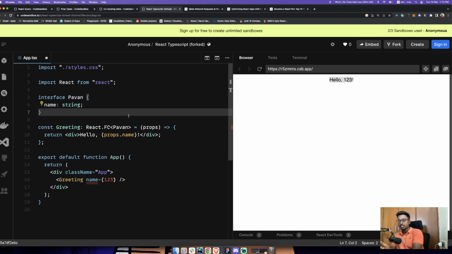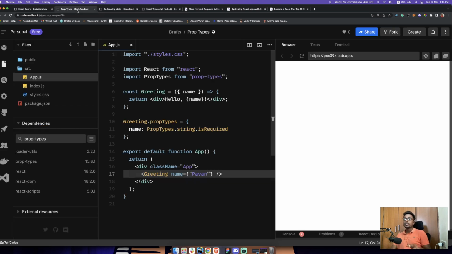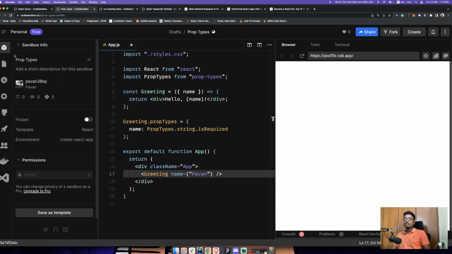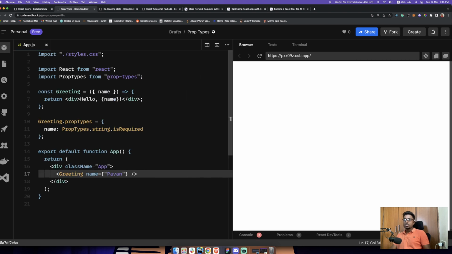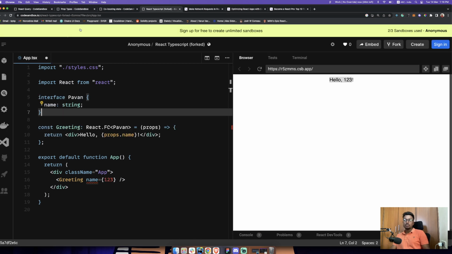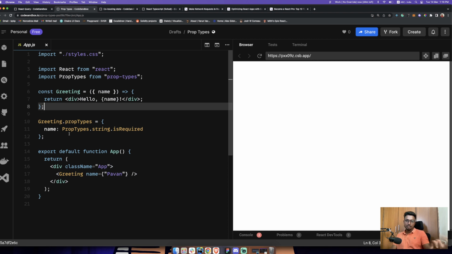You're working with JavaScript, which is not a bad thing. It's a very good thing. But you don't want to rush to TypeScript, yet you want to implement these type checks in your React app. Don't worry. For that, we have something called prop types. Prop types is actually an npm library, and you can do that with JavaScript. So this is the JavaScript component. You can see it says app.js, but here it says app.tsx. And here is app.jsx, JavaScript.